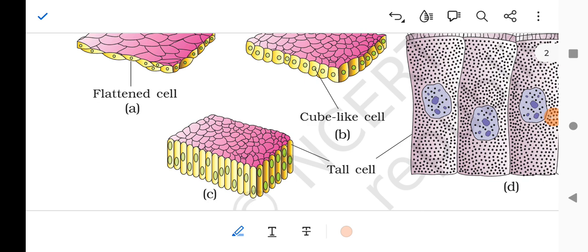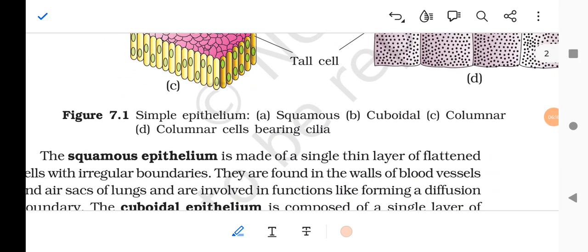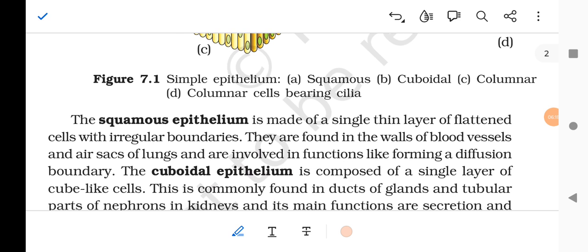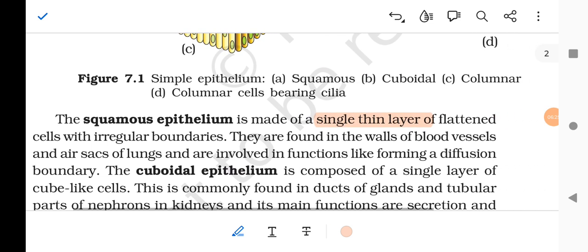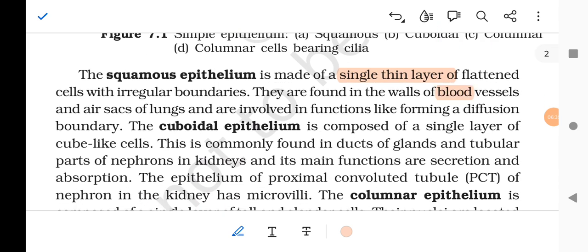Squamous is flattened, cuboidal is cube-like, columnar is tall, with columnar cells bearing cilia. Squamous epithelium is made of a single thin layer of flattened cells with irregular boundaries. They are found in the walls of blood vessels and air sacs of lungs, and are involved in forming a diffusion boundary.